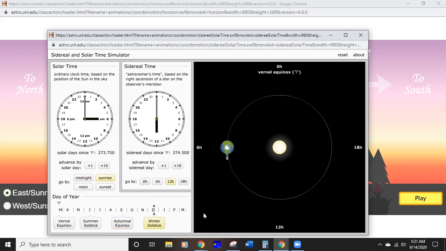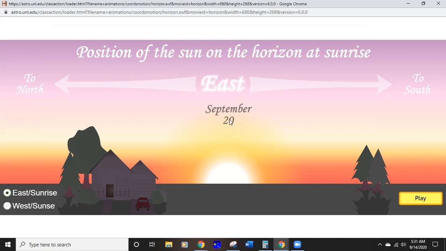Now let's compare solar time with sidereal time. Solar time is 6 a.m. in England, and the sidereal time is now 12 p.m. So we seem to have a 6-hour difference. Let's figure out what happens on December 21st.